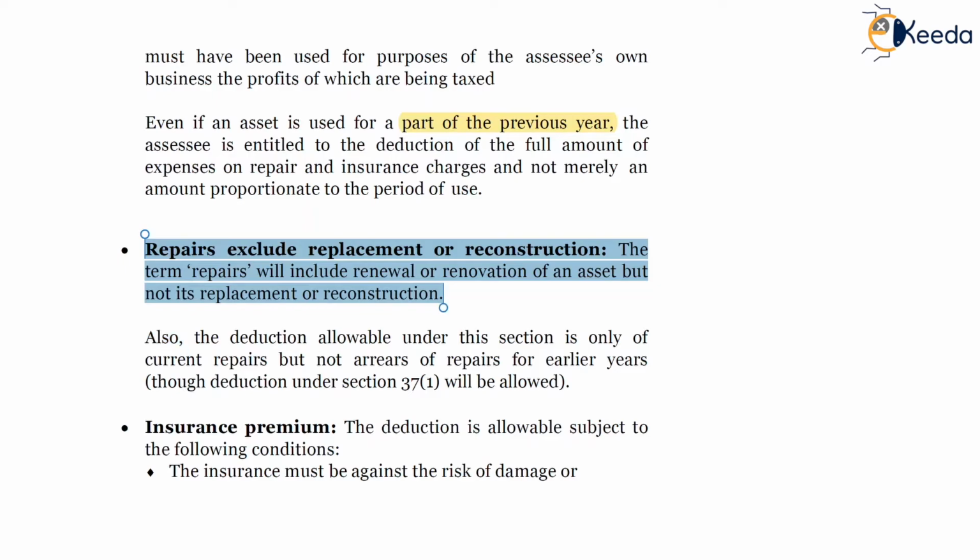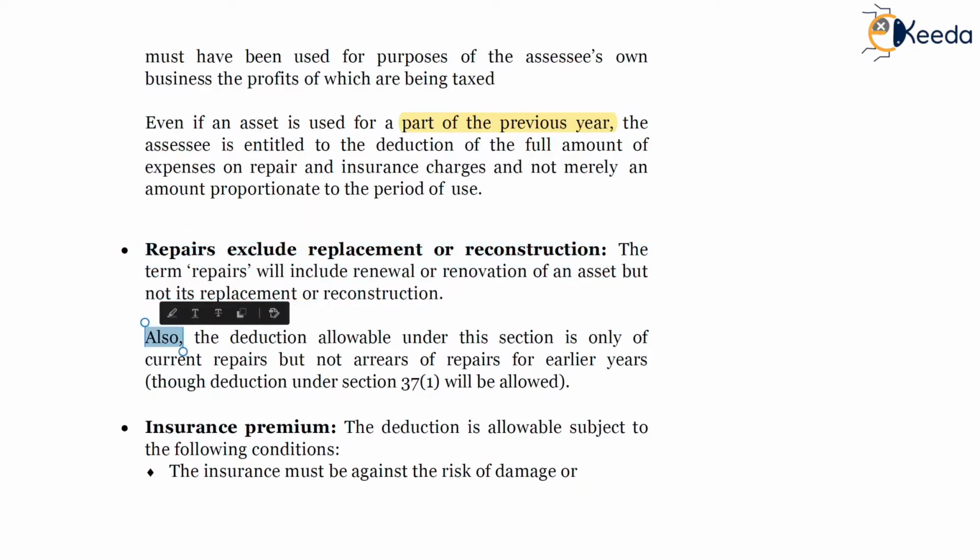If it's a replacement or reconstruction, that would amount to a purchase of an asset, or that a new asset is coming into existence, and accordingly it won't be a revenue expenditure and not allowed under section 31.